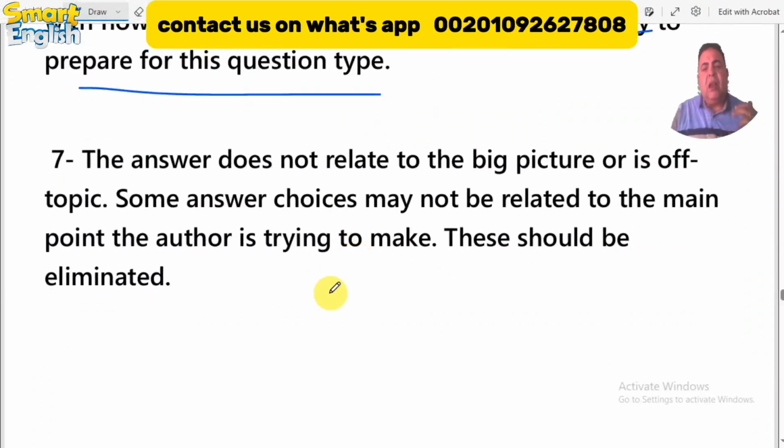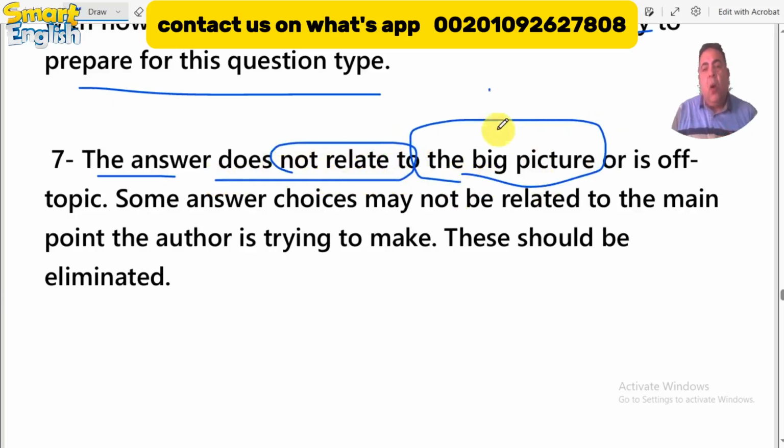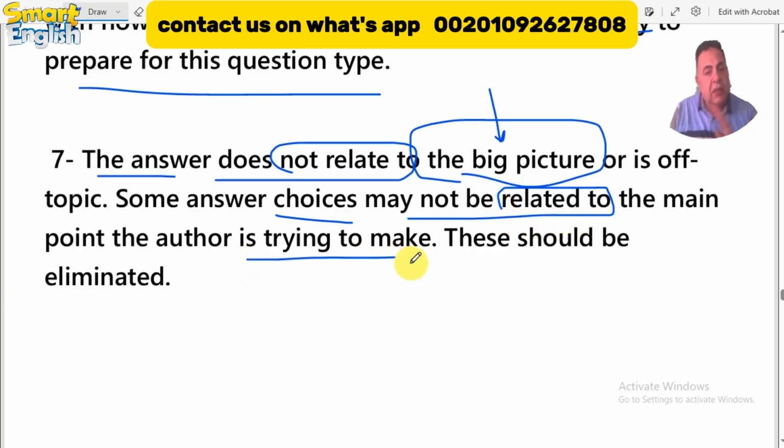Let's move on to trap number 7. The answer doesn't relate to the big picture, okay? The whole tone of the writer's style in writing. If the answer doesn't relate to the big picture of what he is trying to explain in the text, eliminate this choice directly. Okay? Some answer choices may have nothing to do with the main idea the author is trying to make. It's not the right answer. It is incorrect. This should be eliminated, okay?